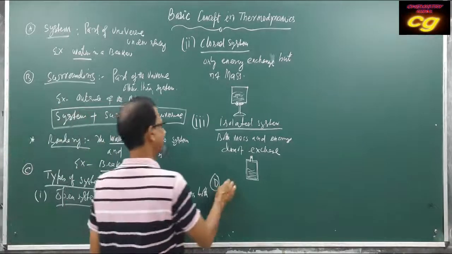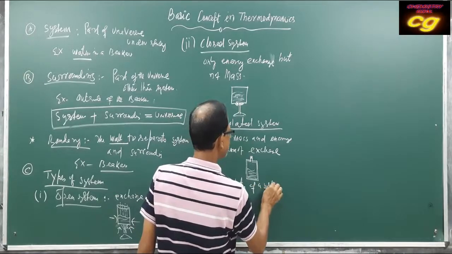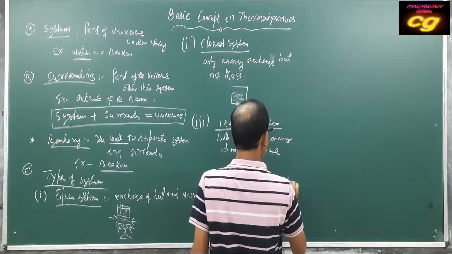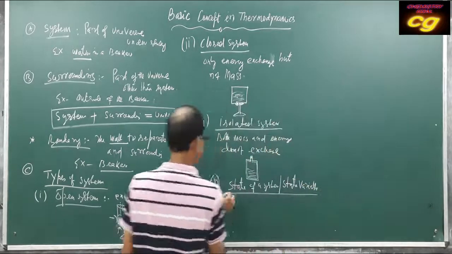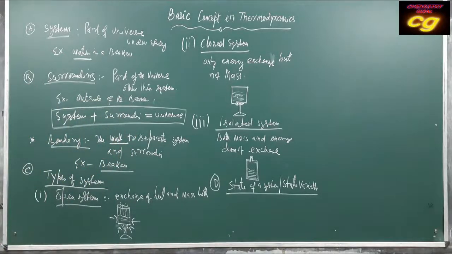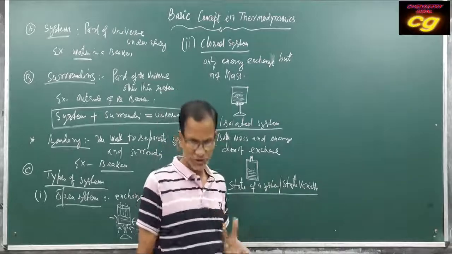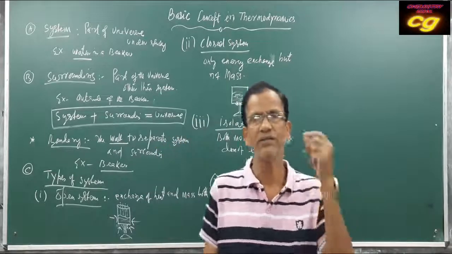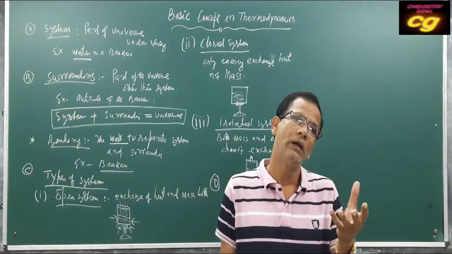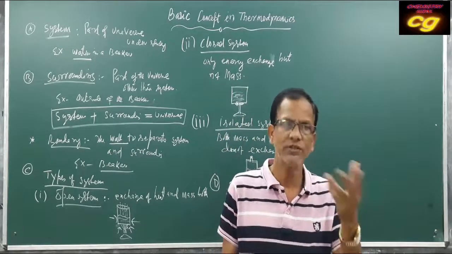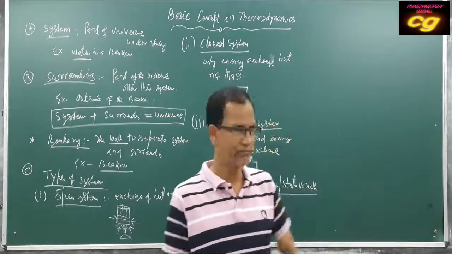Then another part we will discuss: what is the meaning of the state of a system, or state variables? What is the meaning of that? We know a system has some mass and some energy, and it can be expressed with different parameters: temperature, pressure, volume, number of moles, like this.